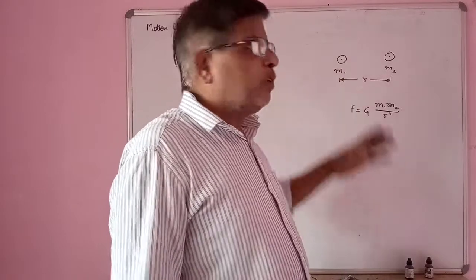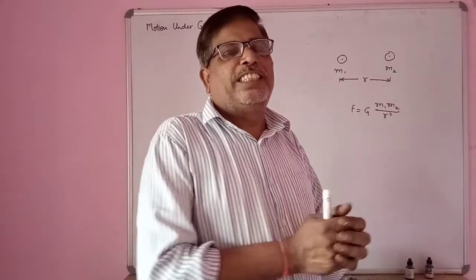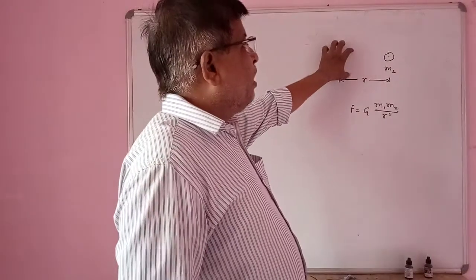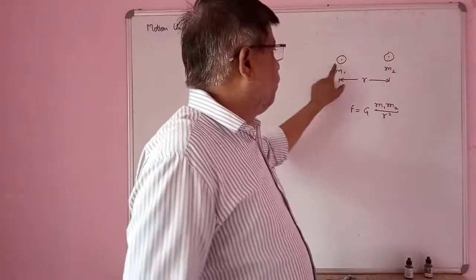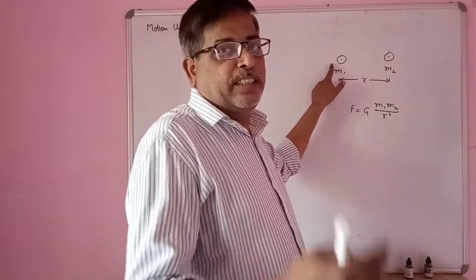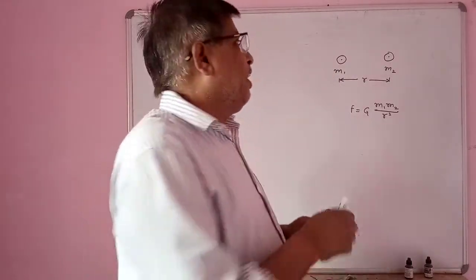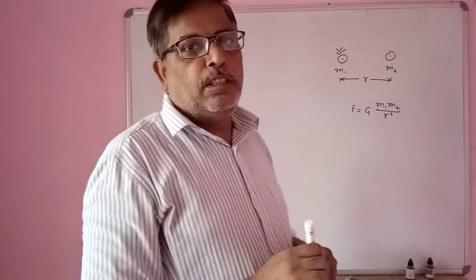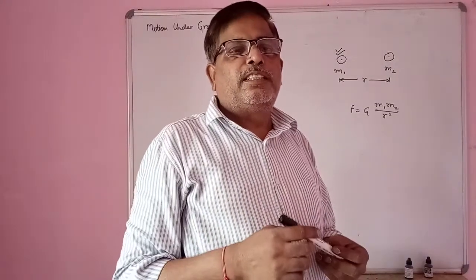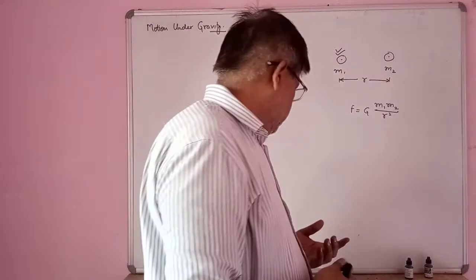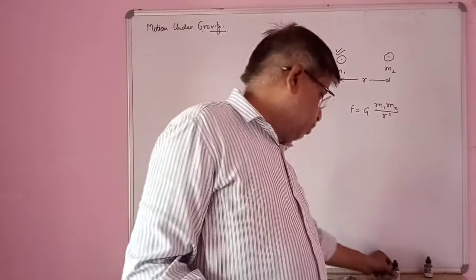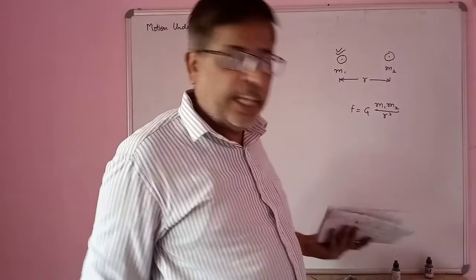Here I am talking about gravitational acceleration or gravity. Now, when we consider one mass as the Earth, and the second mass is anything else, suppose this pen, this ink, paper, like this.